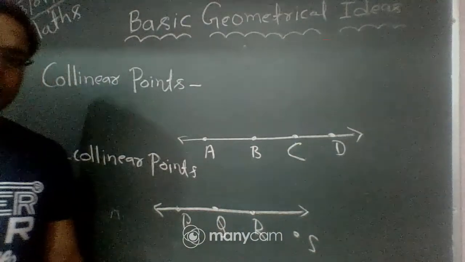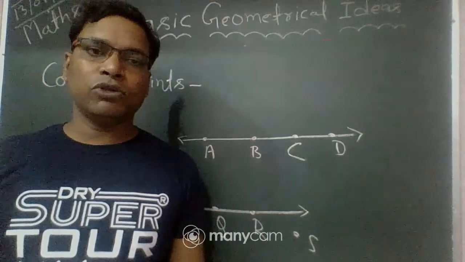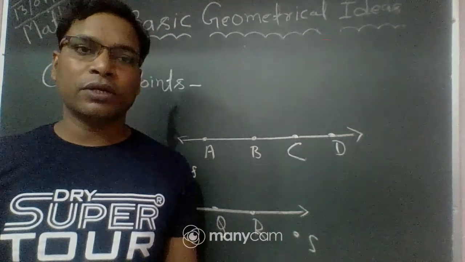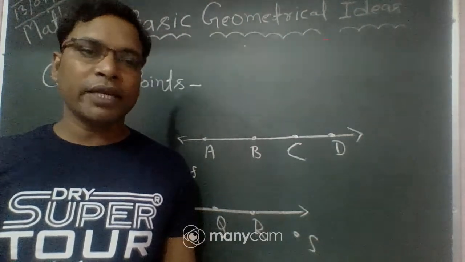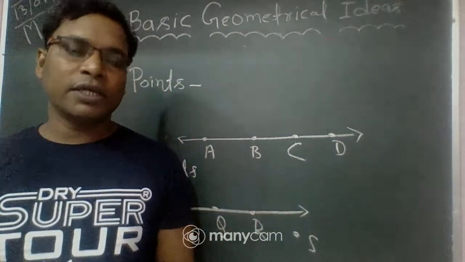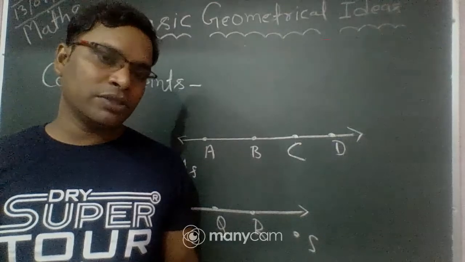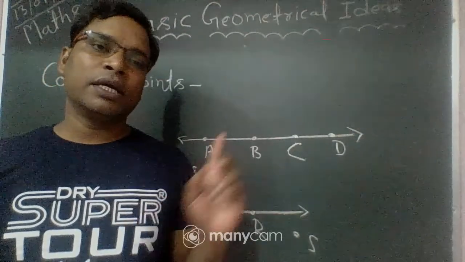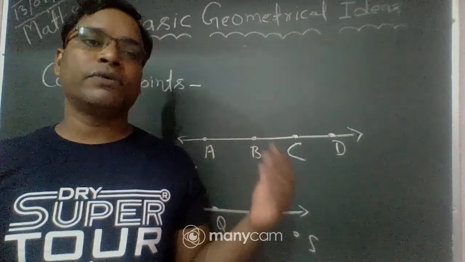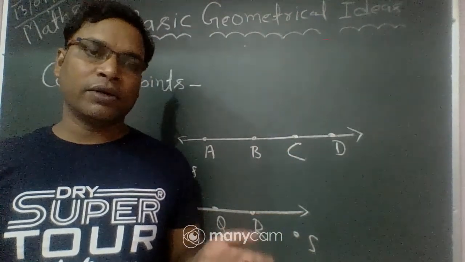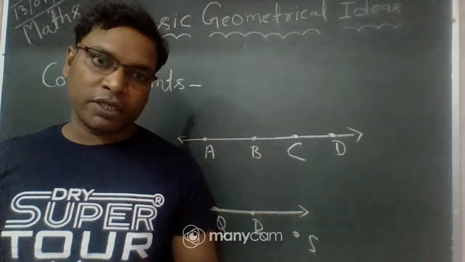One question arises here: suppose you have four collinear points, how many lines can we pass through them? Because they are collinear, they lie on the same line, so only a single line passes. Only one line can pass through the given four, or three or more collinear points.